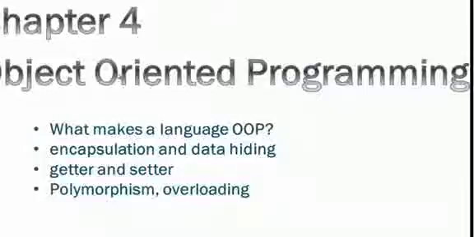In chapter 4 we are going to be introduced to the object-oriented programming concepts, especially what makes a language an object-oriented programming language. We are also going to learn about encapsulation and data hiding and polymorphism and overloading. Now with all the concepts we had learned till chapter 4, we are going to do a small sample project using the Java programming language.